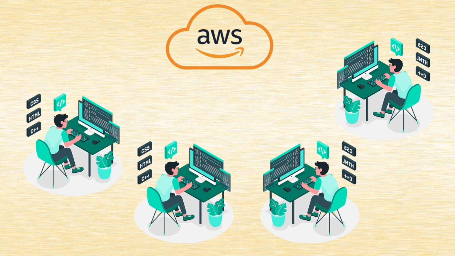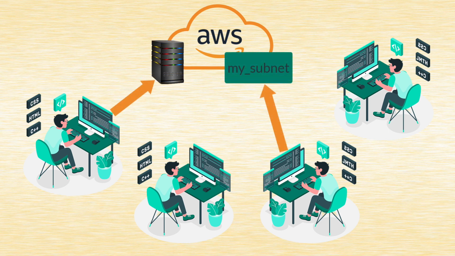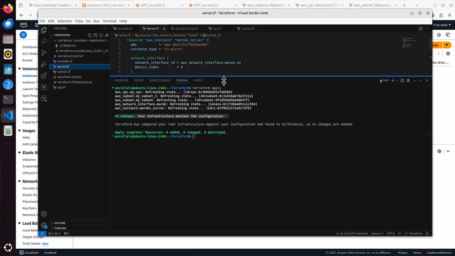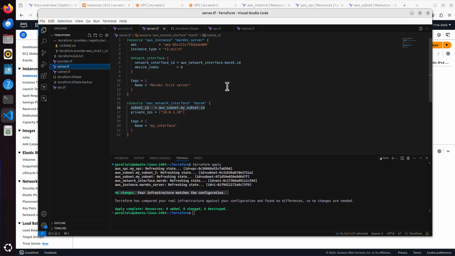For example, I want to change something regarding my server, while another person wants to change something regarding the subnet. That might cause a problem, because my server depends on what is in the subnet, yes? If something in the subnet changes, it will affect my server, because we remember we've got that network interface, and that network interface is dependent on the subnet configuration.